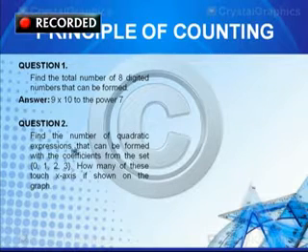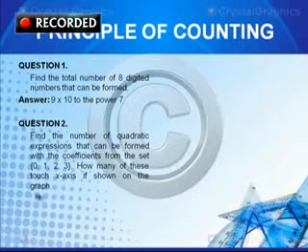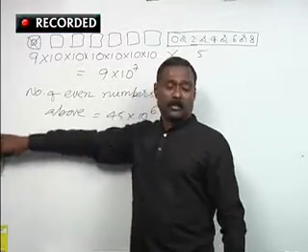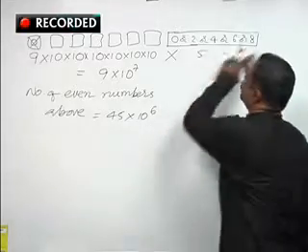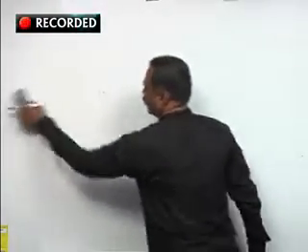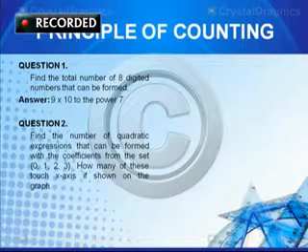Find the number of quadratic expressions that can be formed with the coefficients from the set 0, 1, 2, 3. How many of these touch x-axis if shown on the graph? So this is a very simple question, you can understand. But before that, what the algebraic knowledge you must have. What is the question there? Find the number of quadratic expressions.